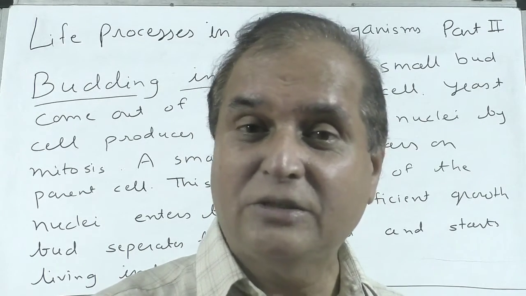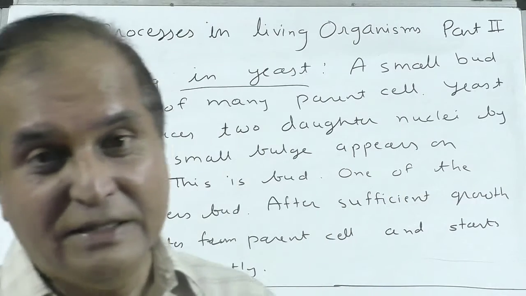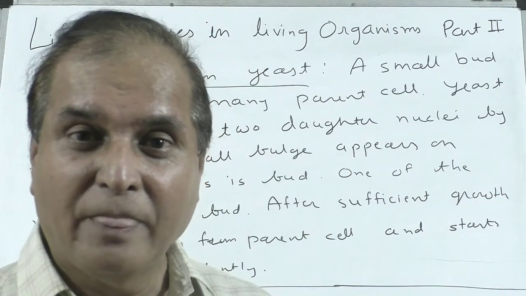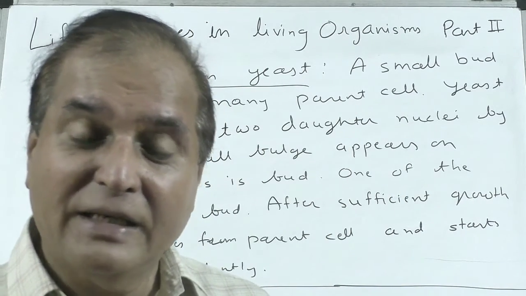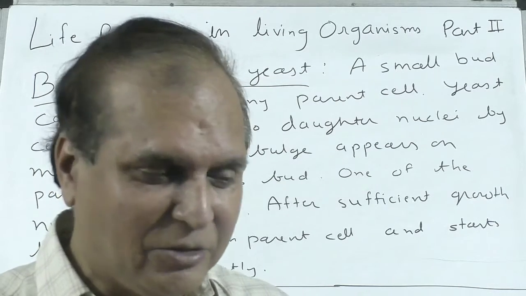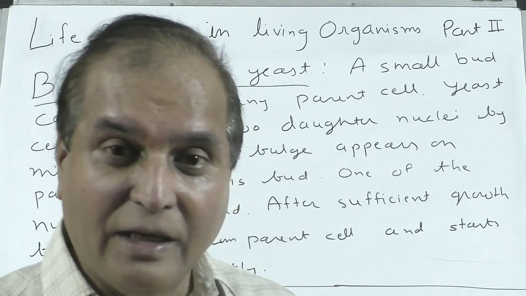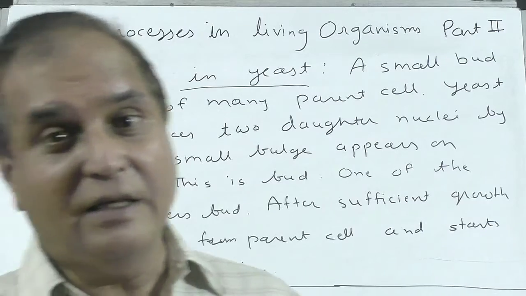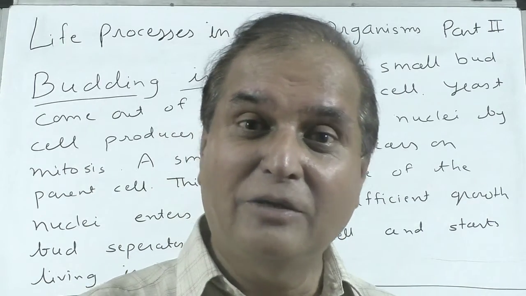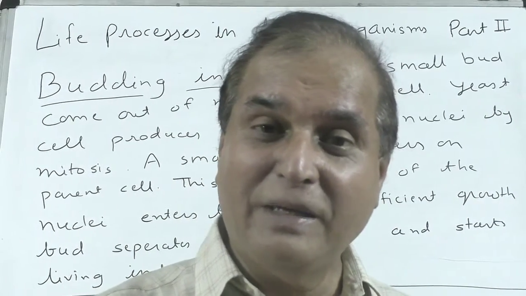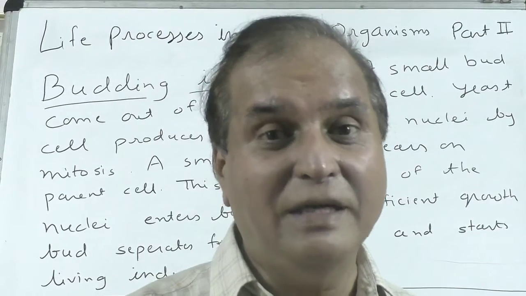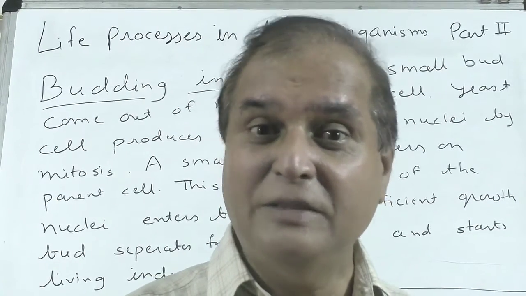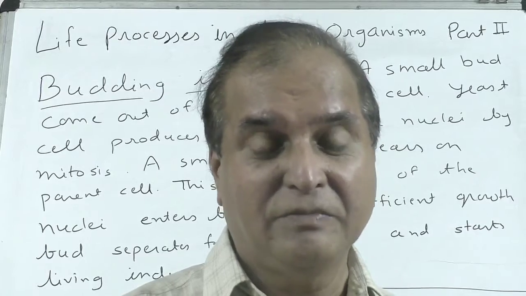That outgrowth is called a bud, and this type of reproduction is called budding. It is the same mitotic division: two nuclei separate, one nucleus enters the bud, the bud grows, separates from the parent and starts living independently. This is budding in yeast.